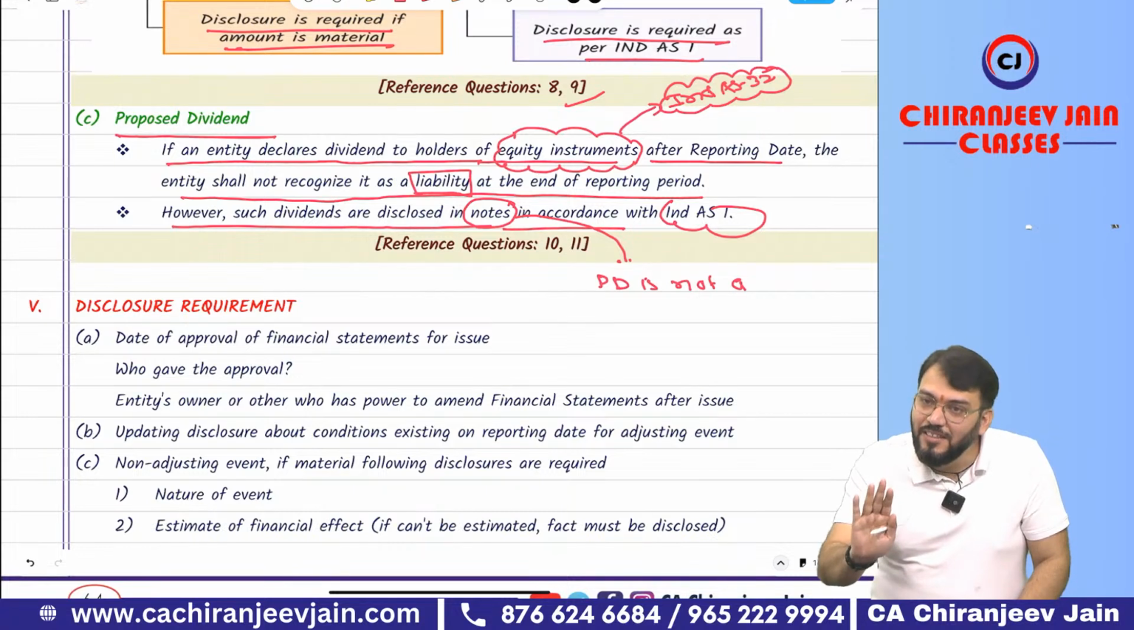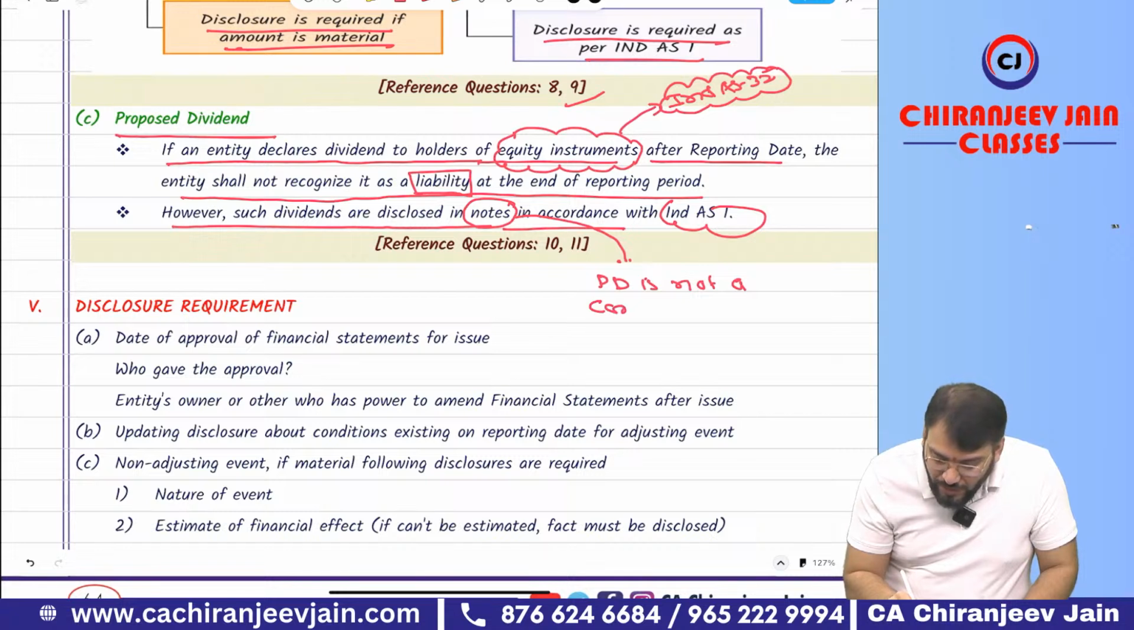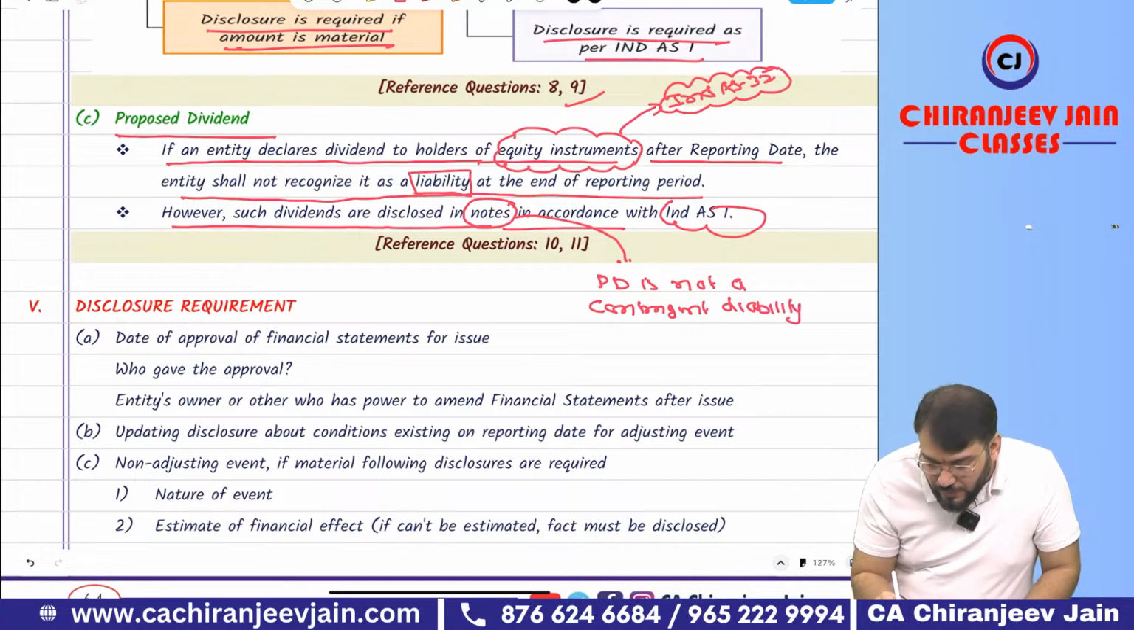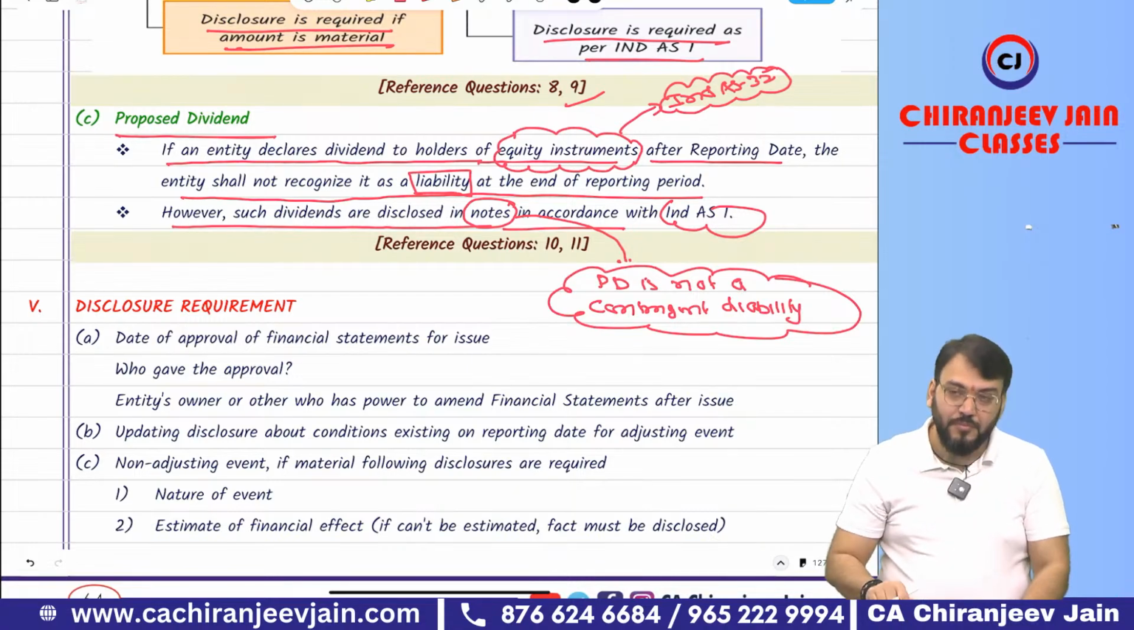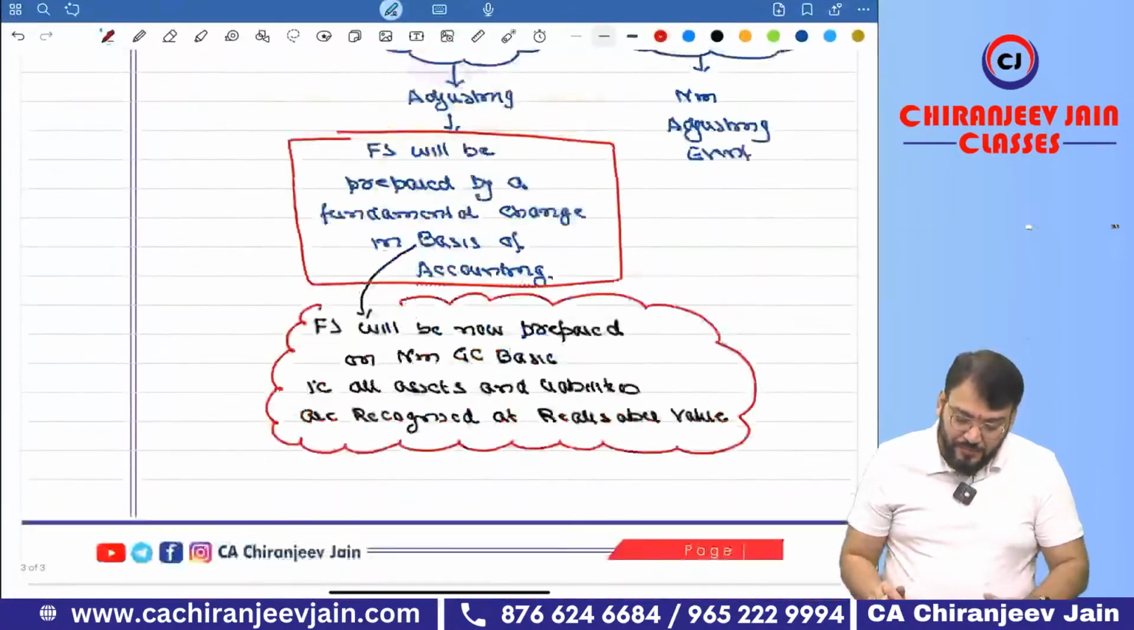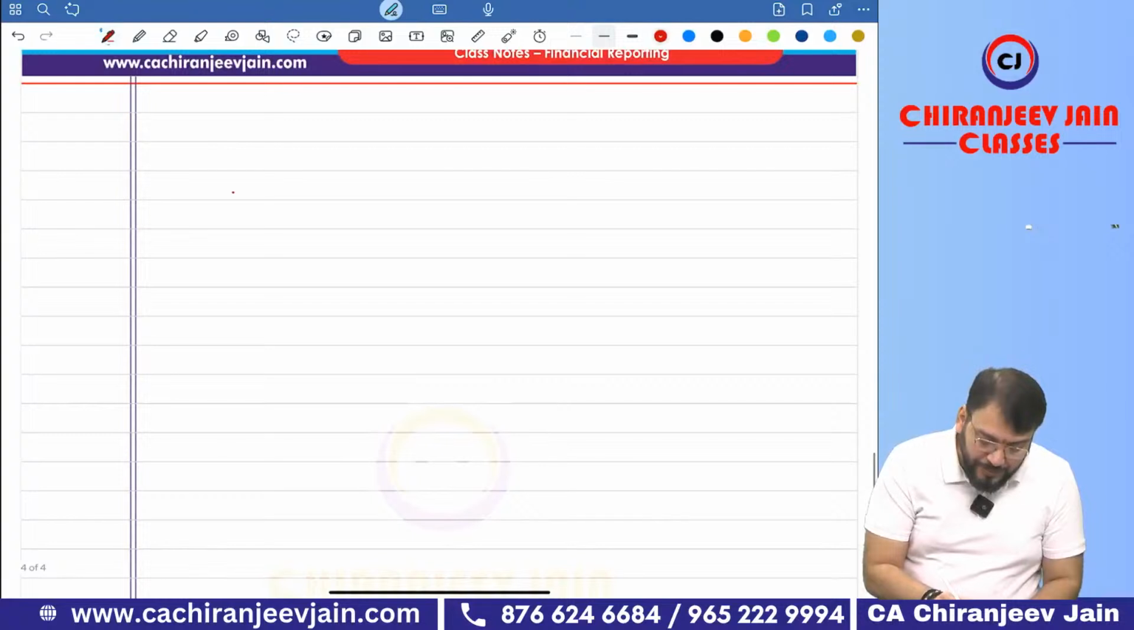So can you say proposed dividend is not a liability? And it is not a contingent liability also. It is not a contingent liability. Understood? Correct.